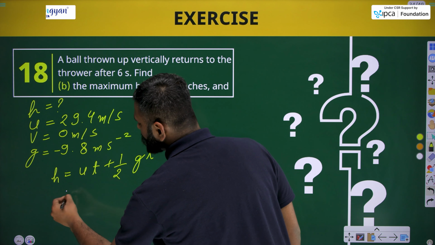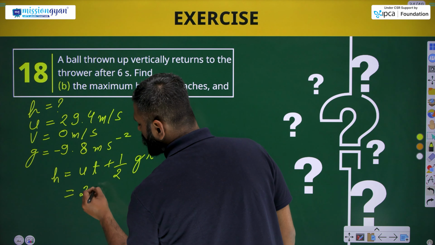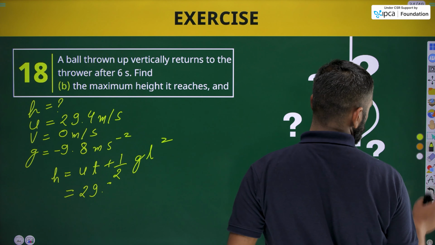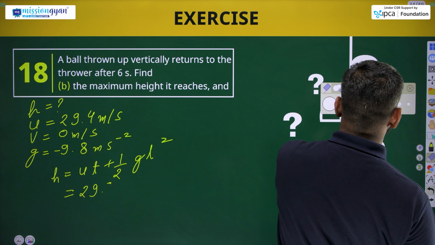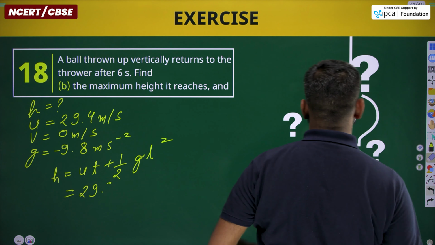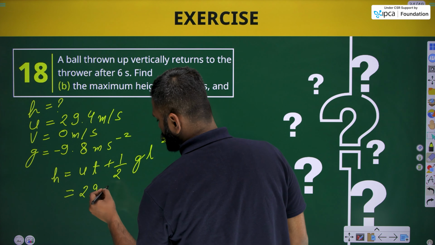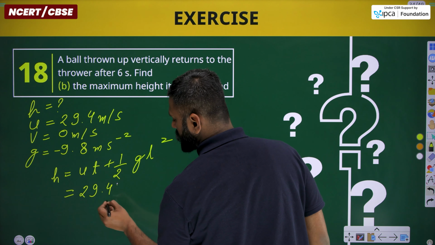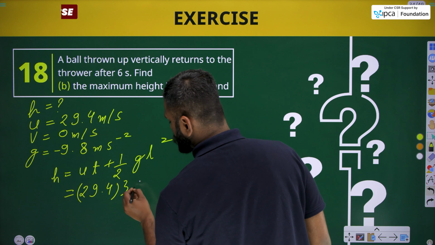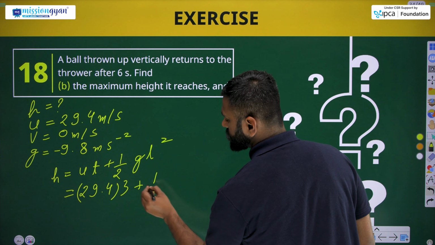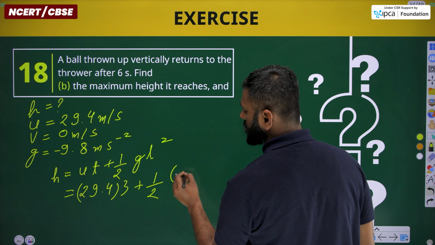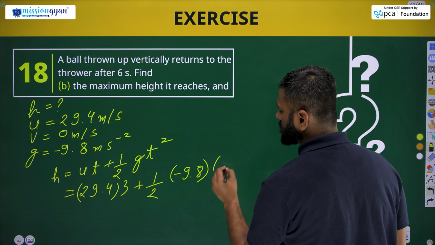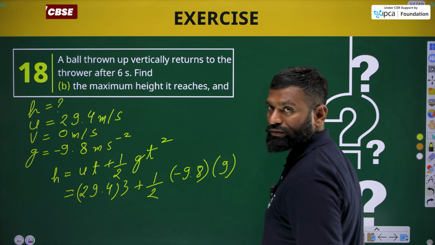Okay, by applying the value u, that is 29.4 into 3 plus half into minus 9.8 and square of 3 will be 9 here.